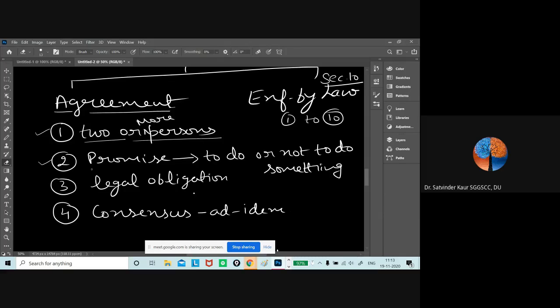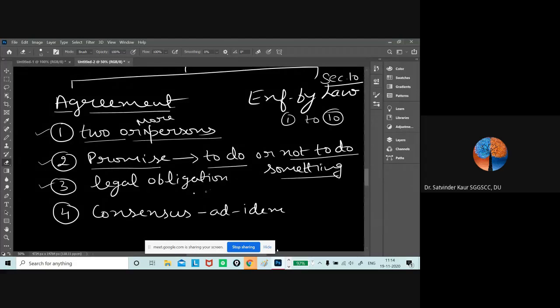If there is no promise, whatever the subject matter is, it is immaterial, but there should be something that should be done or should not be done. Then we talk about the legal obligation. It means the parties must have the intention to do it legally.